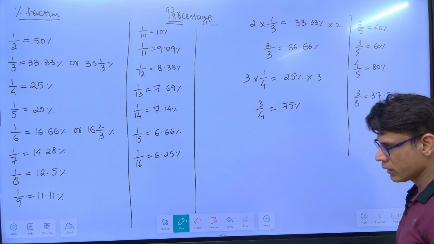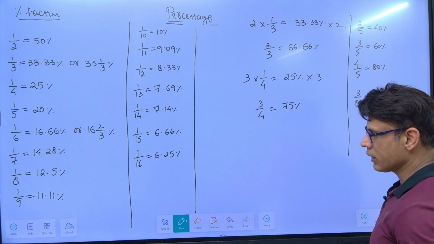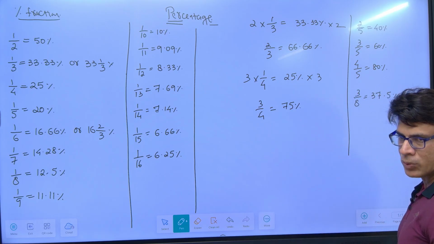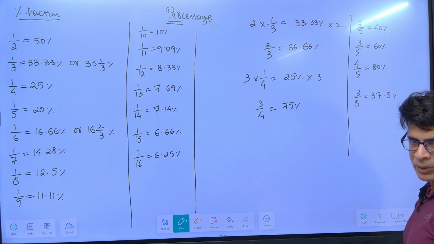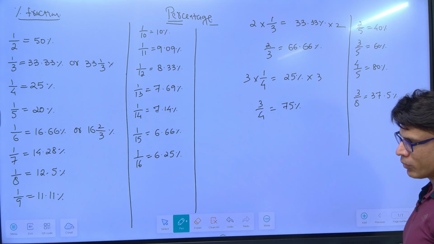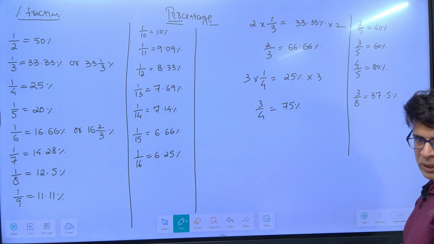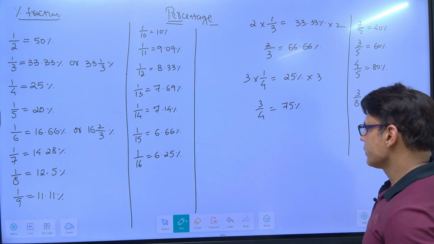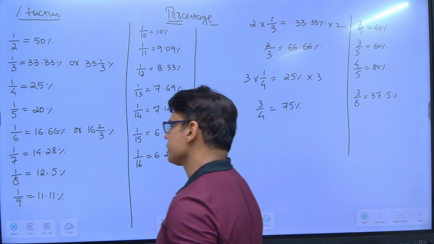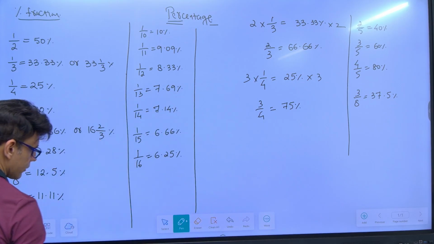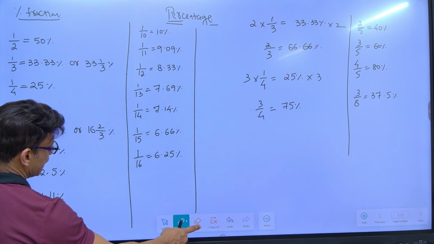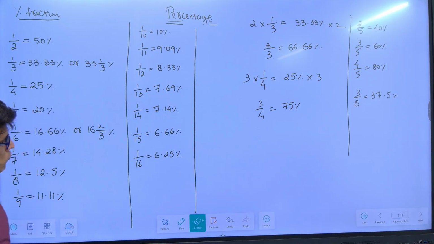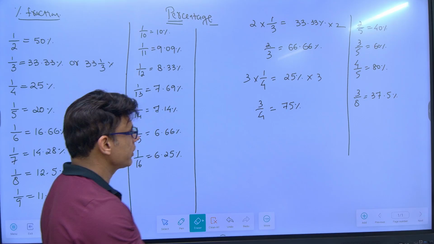If you know the original, you can find out the others. 1 by 9 is 11.11, 2 by 9, 22.22, 3 by 9, 33.33, 4 by 9, 44.44, equi-multiples of that. Clear? I'm just taking equi-multiples out.